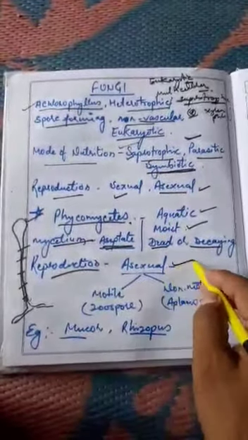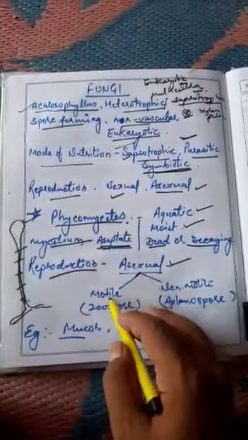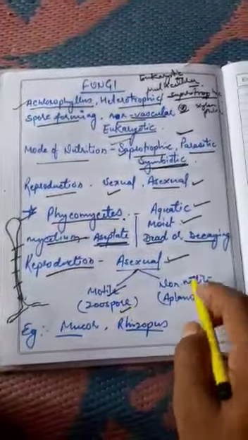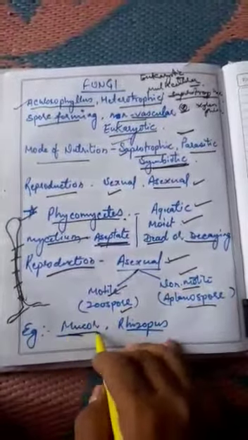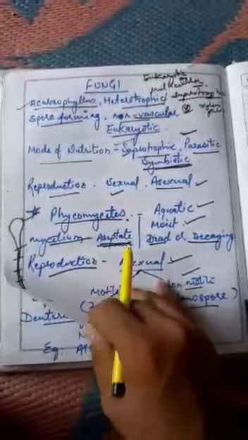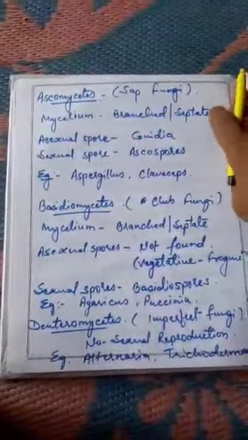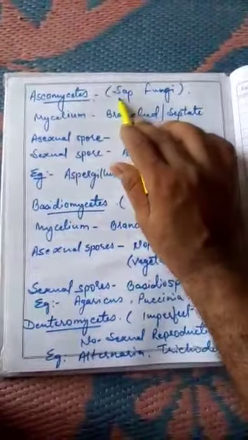Reproduction is mostly asexual, and if they produce motile spores, they are known as zoospores. If they produce non-motile spores, then they are known as aplanospores. The examples are mucor and rhizopus. So this is all about phycomycetes. Next we are moving towards ascomycetes.